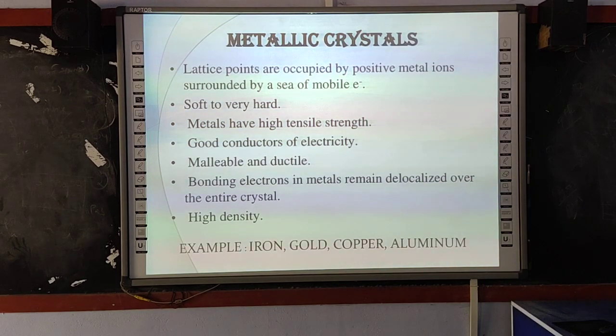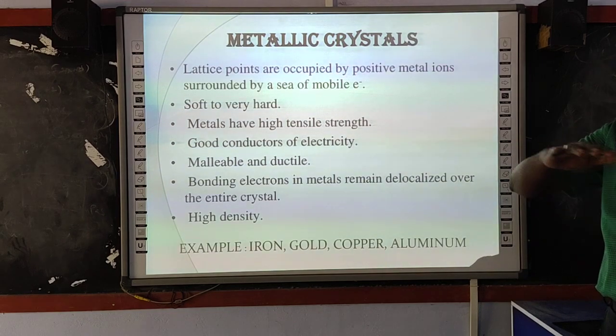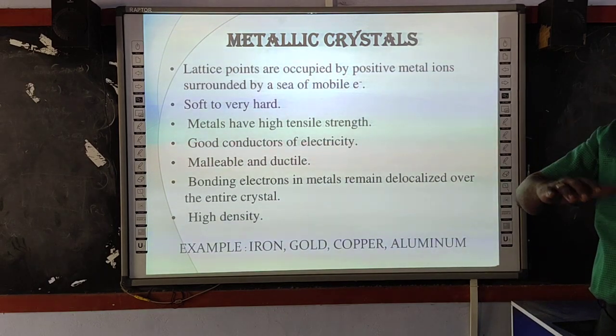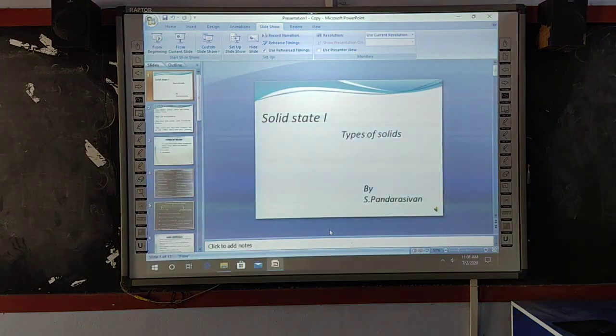The metals are good conductors of electricity. These metals are malleable and ductile. The bonding electrons in metals remain delocalized over the entire crystal. Namely, we have free electrons. Those free electrons can move from one place to another. They are not localized. They are delocalized.